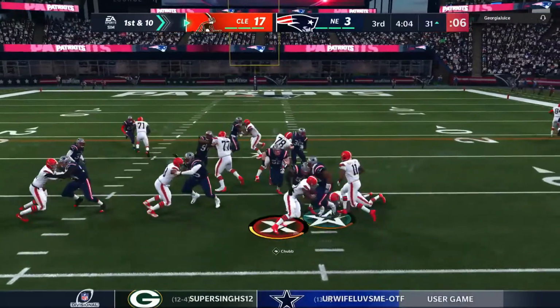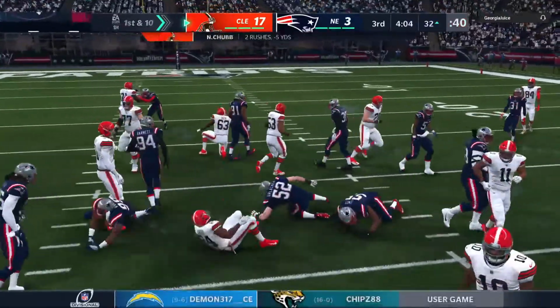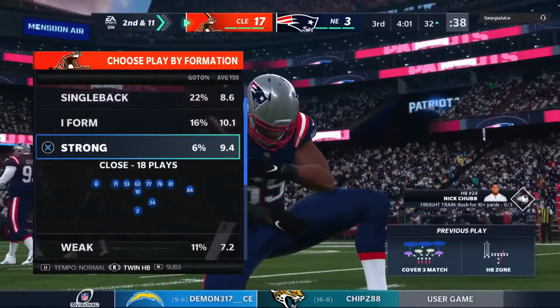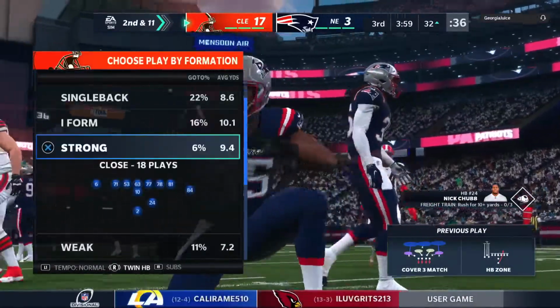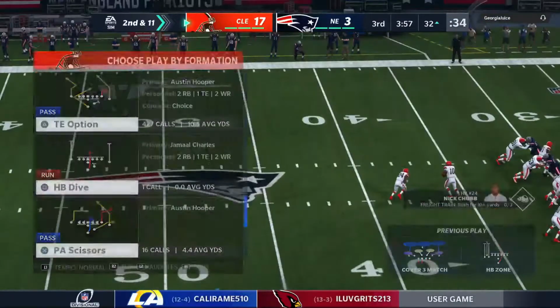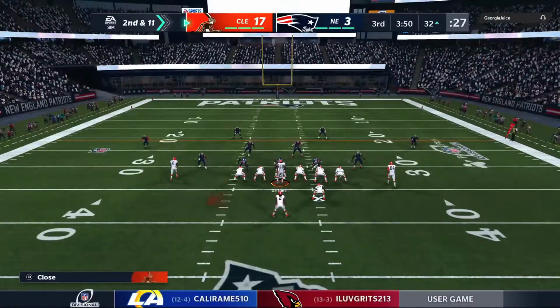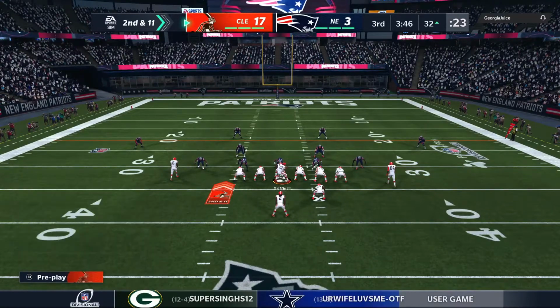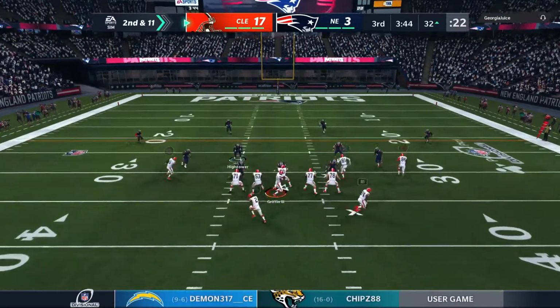A run for Nick Chubb. And he'll lose yardage. Brought down at the 32. He'll lose a yard there, and it's 2nd and 11. Pretty straightforward play there by the linebacker. He saw the run, went with straight-ahead pursuit, and dumped him behind the line of scrimmage. 2nd and 11.